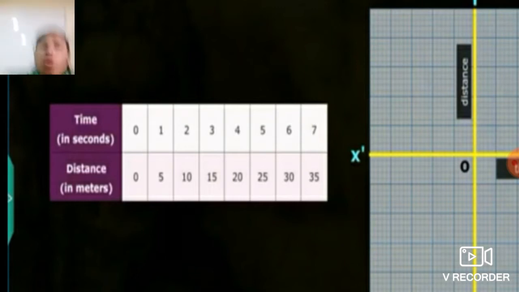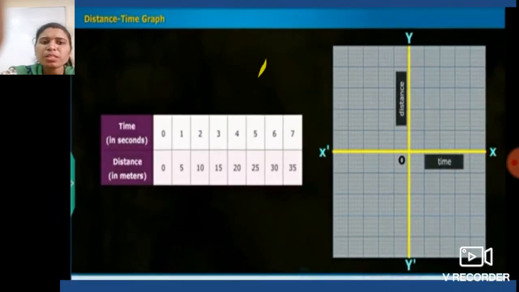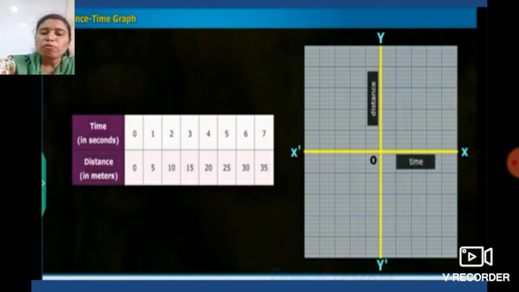Okay students, before drawing any kind of graph, first we have to decide the quantity to be shown along the x-axis and the quantity to be shown on the y-axis. In this case, we take the time along the x-axis while the distance on the y-axis.